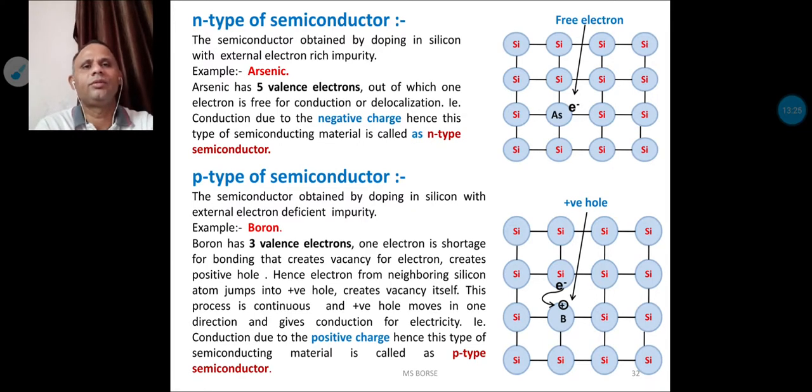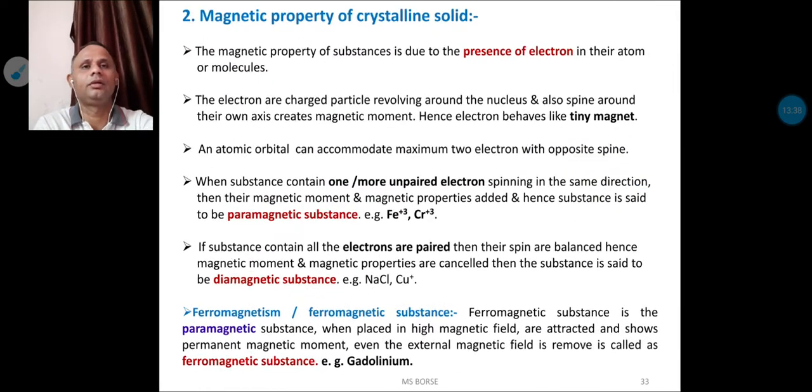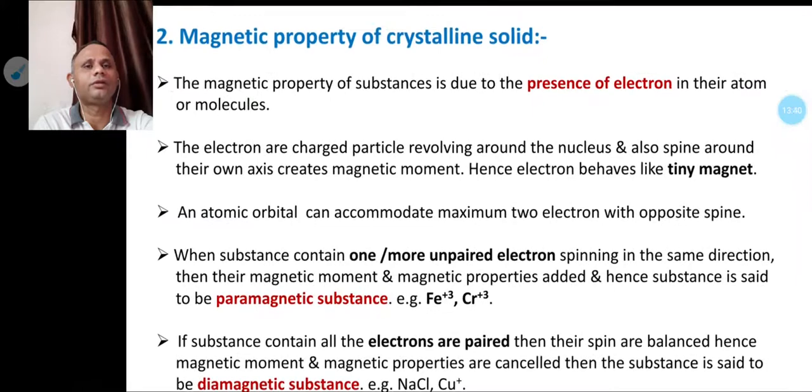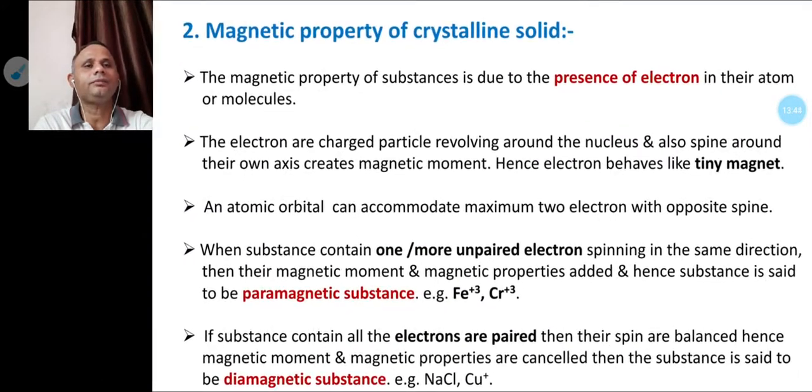Generally, this type of semiconducting material, that is N type and P type semiconductor, we also see in electronics, that is the NP junction. By using this material we can form diodes and triodes, and these are largely used in electronics.